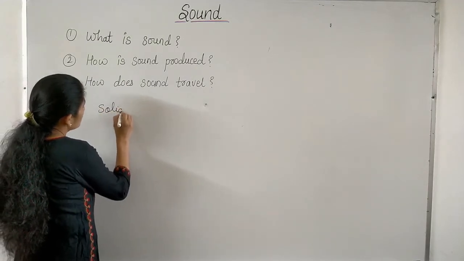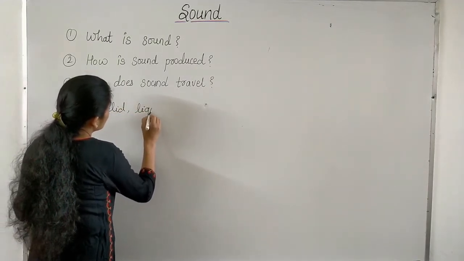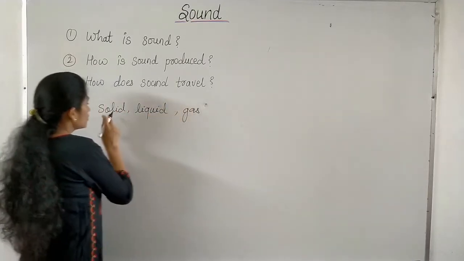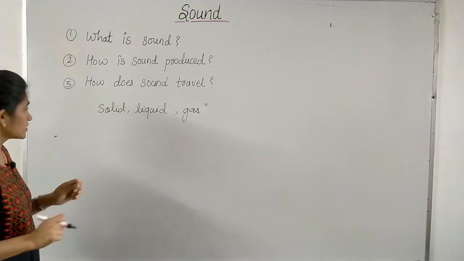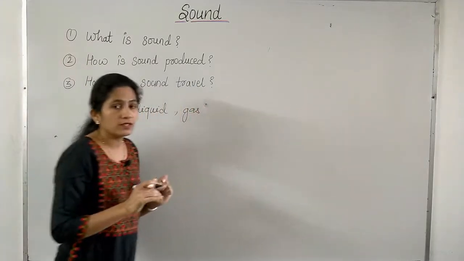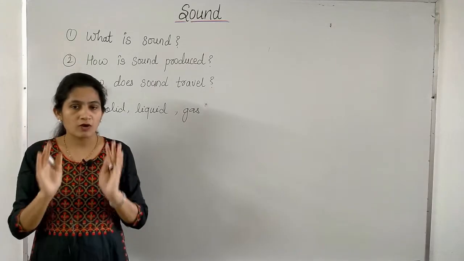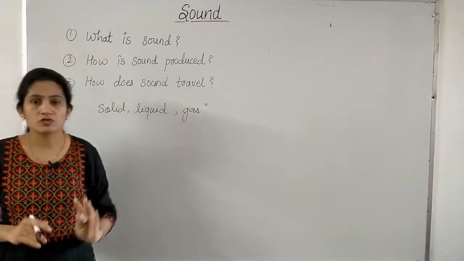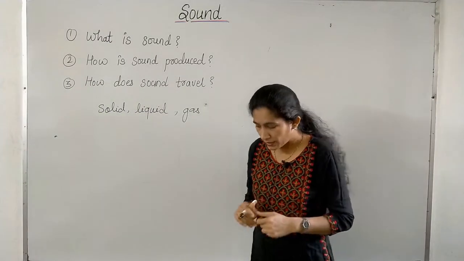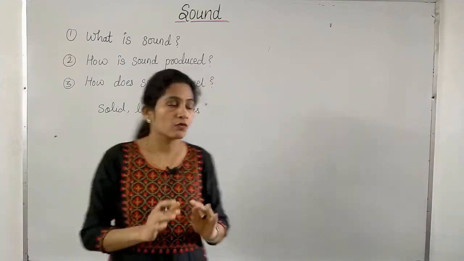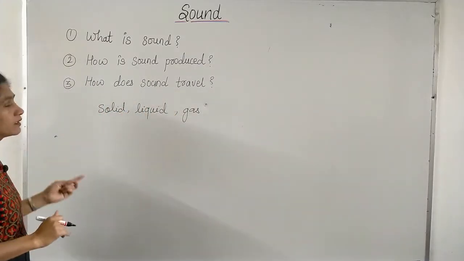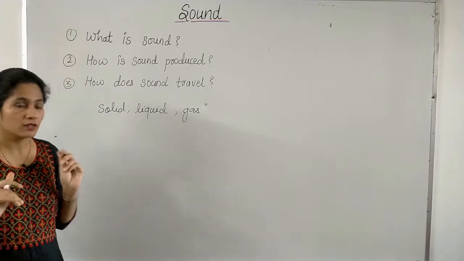It may be solid, liquid or gas. So through this medium sound travels. On the other hand, light does not require any medium. Both are forms of energy, right? Sound is also a form of energy and light is also a form of energy. But the main difference between sound and light is that sound requires a medium to travel, but light does not require any medium.